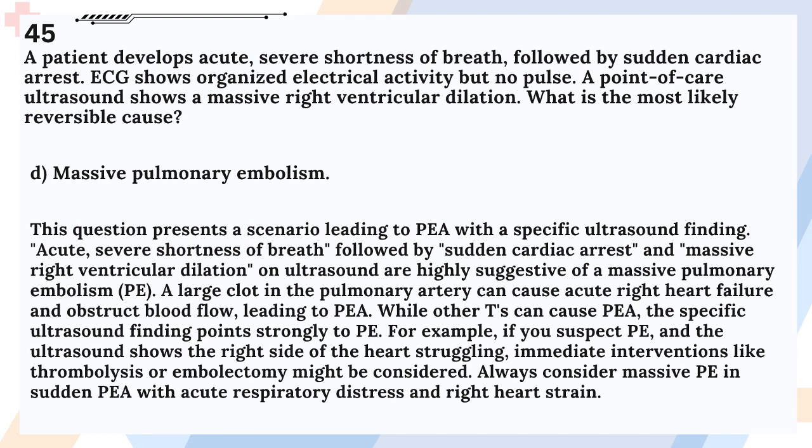While other Ts can cause PEA, the specific ultrasound finding points strongly to PE. For example, if you suspect PE, and the ultrasound shows the right side of the heart struggling, immediate interventions like thrombolysis or embolectomy might be considered. Always consider massive PE in sudden PEA with acute respiratory distress and right heart strain.